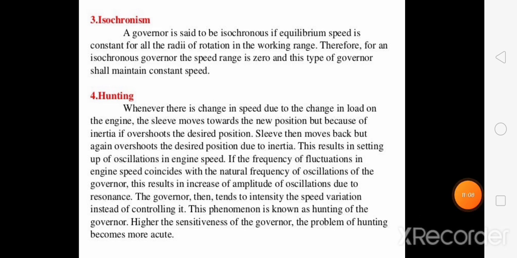When the fuel supply is in excess, the engine speed will increase rapidly. Due to this, the governor sleeve will again rise to its highest position. Then the control valve will again cut off the fuel supply to the engine, and thus the engine speed will again fall. This cycle will repeat a number of times.